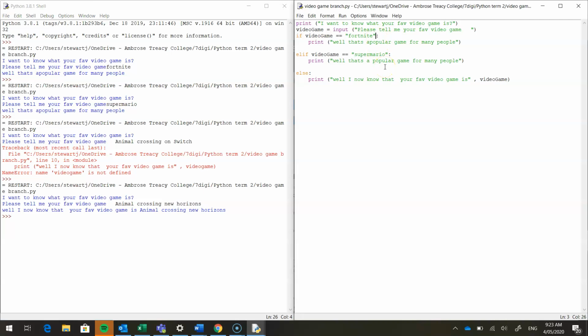We can say if their favorite video game is equal to Fortnite, or we can sort of copy this, or equal to, and then do another one. Let's think of a different game. What's another game? Mario Kart. Going blank. Mario Kart. And we'll do one more. Or, whoops. So what I've got to do here is put this variable in here. Or video game equal to Mario Kart, or video game equal to.